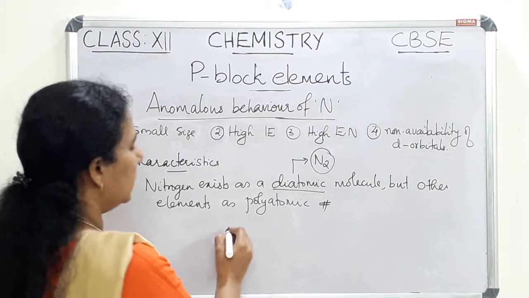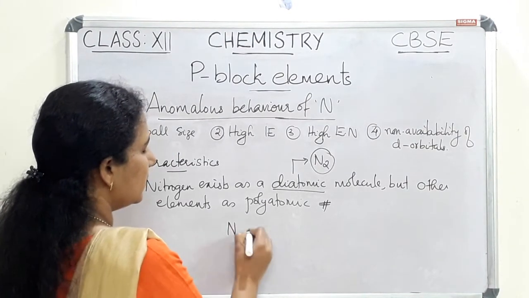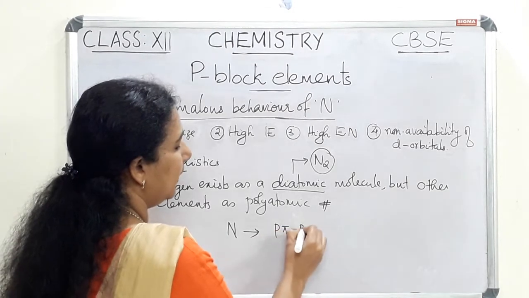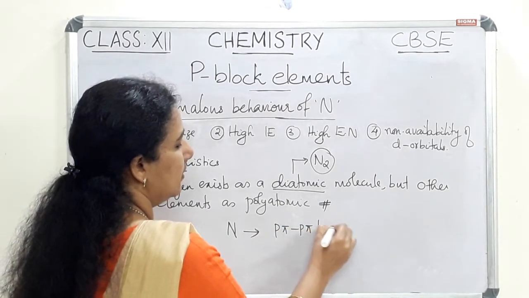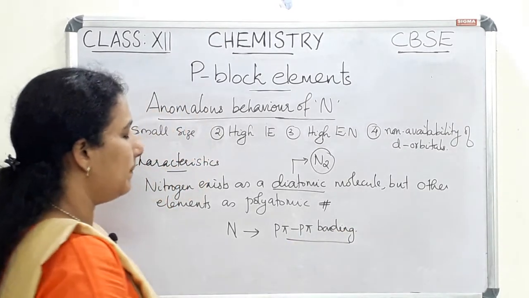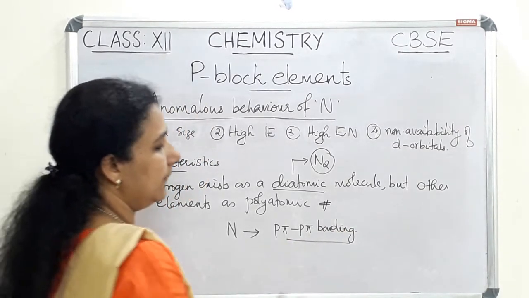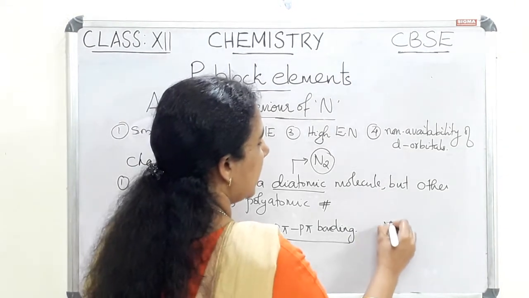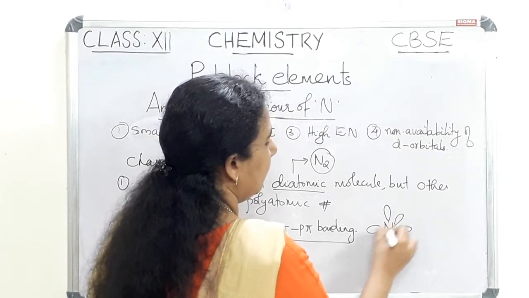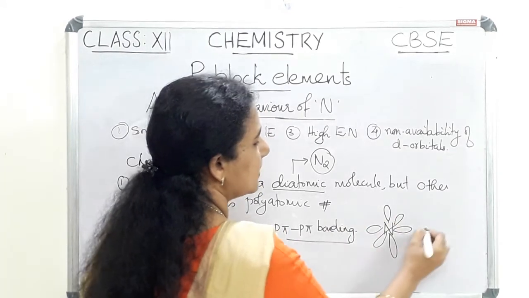In the case of nitrogen, it actually forms p-pi bonding. That is the reason. So the main point is nitrogen is forming a p-pi bonding. That is, nitrogen has px, py and pz orbitals.